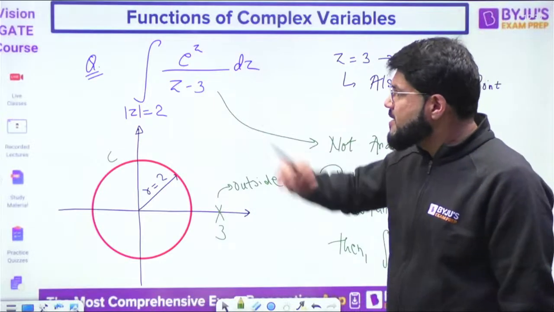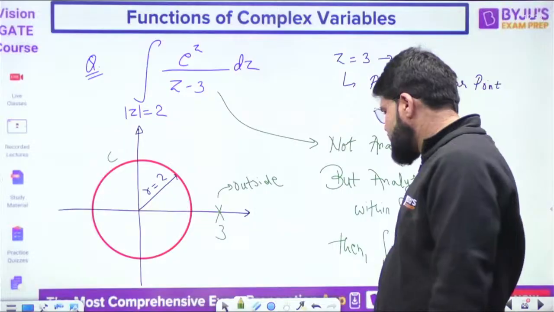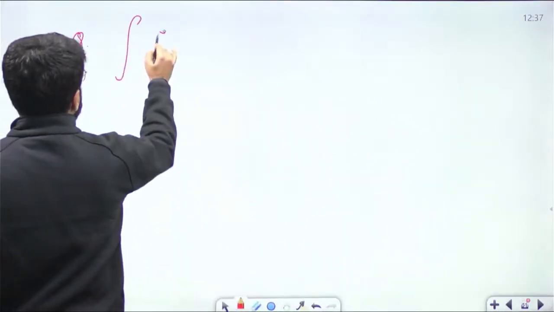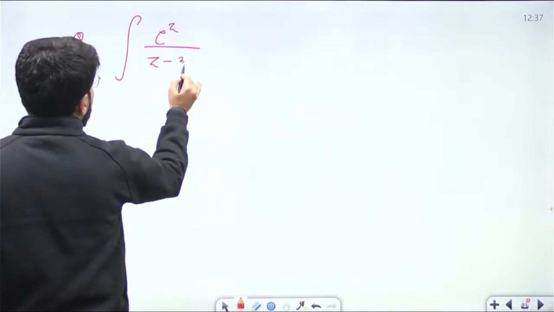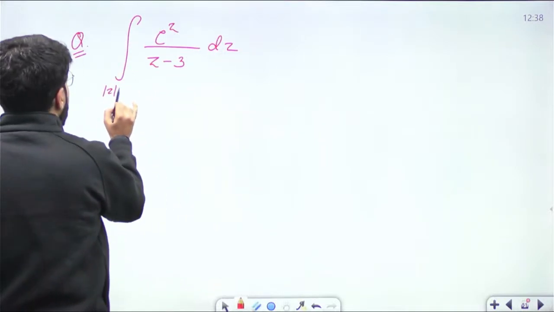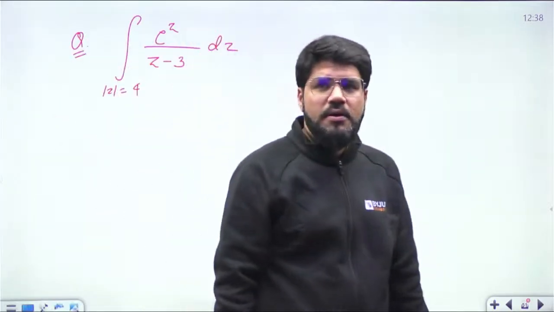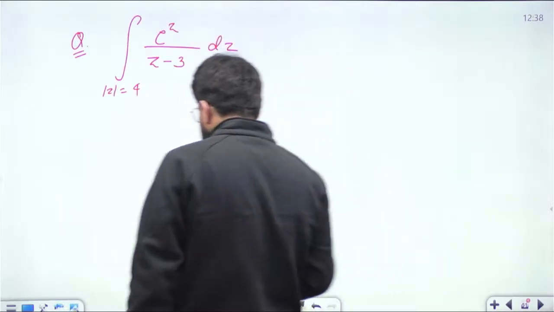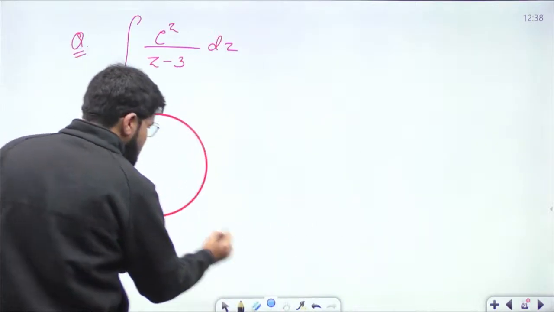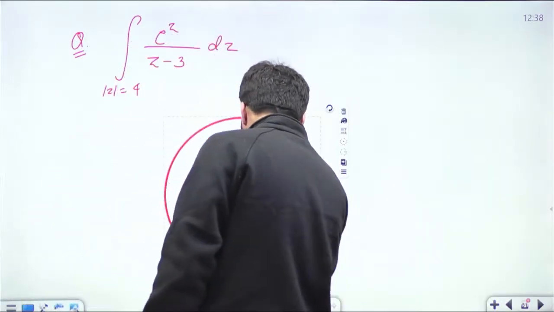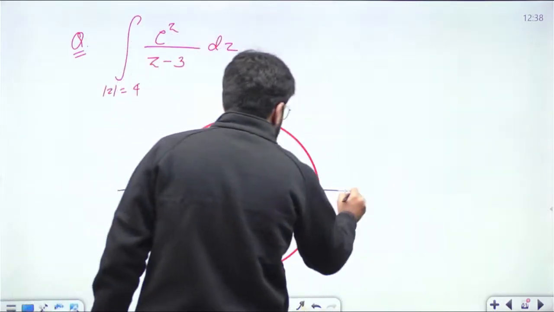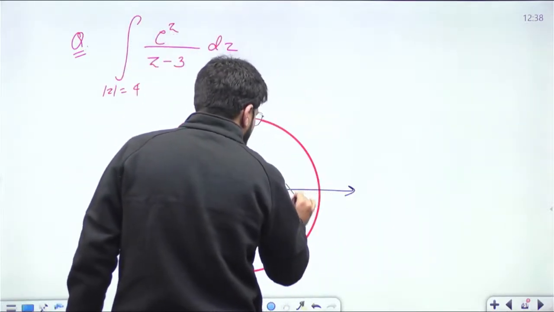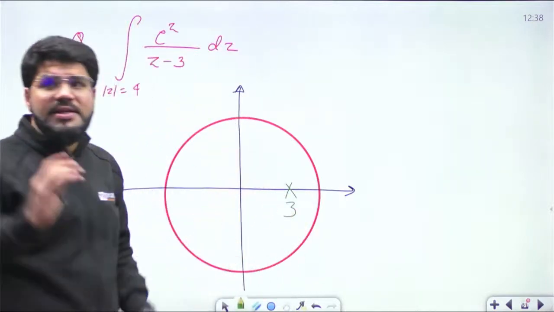But if I change the circle now, let us keep the same function and modify the question. Now the question is the integral of e power z upon z minus 3 dz, same function, but integrated over mod z equal to 4. Now what's going to be the answer? The only difference is that I have enlarged the radius of the circle, so that my singular point, z equal to 3, is now inside.